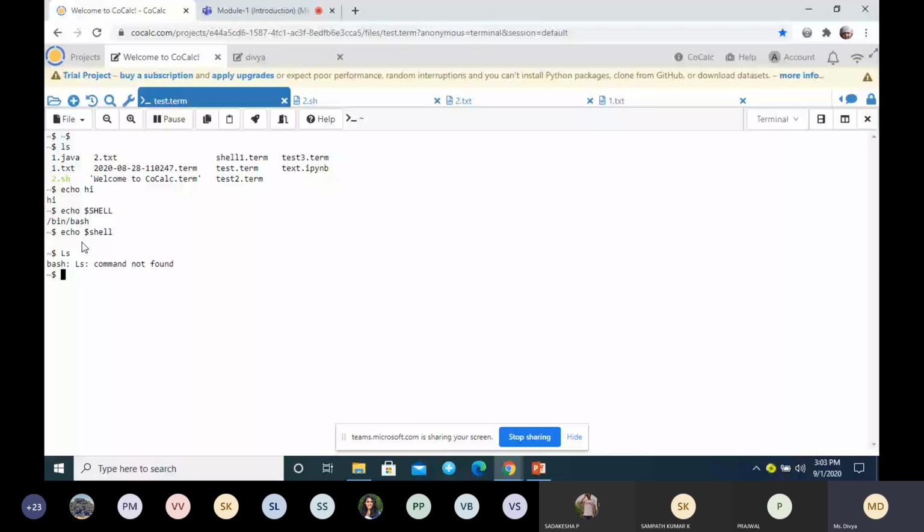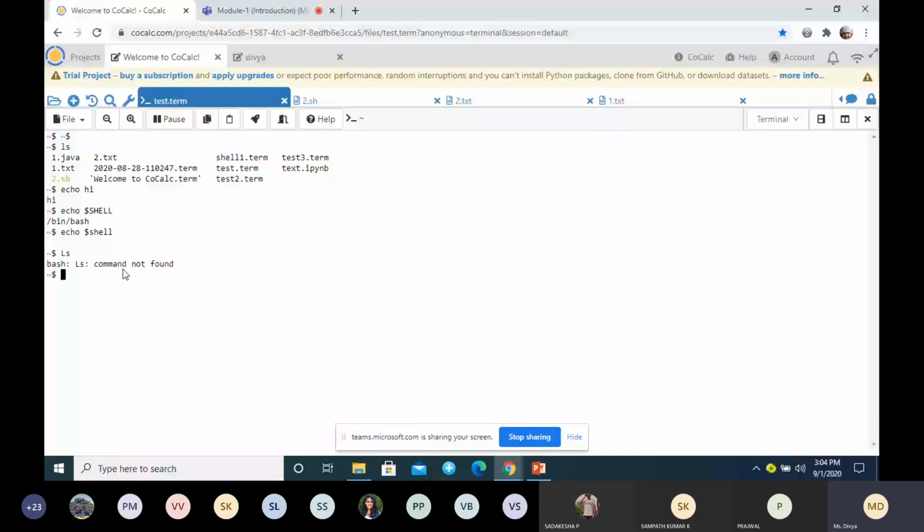Now it is showing command not found, because the kernel will be searching for a file with the name capital L small s. But we have only the file with the name small l and s. So that file is not available.